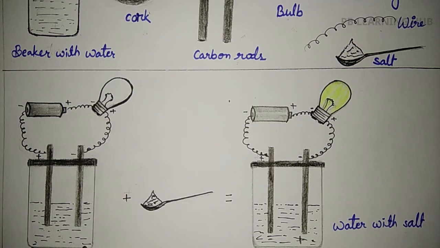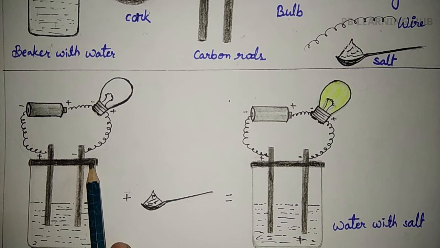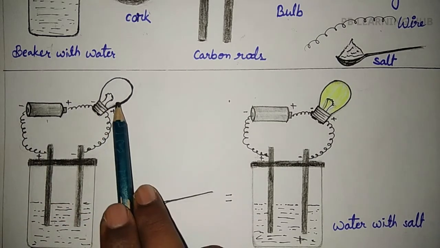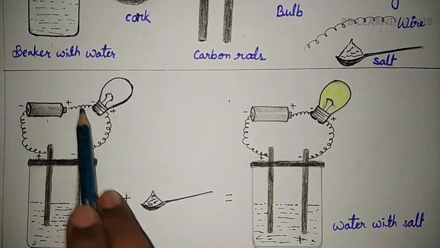First take one beaker with distilled water. Then put over the beaker one cardboard or cork with two holes, and put two carbon rods on it. Then connect these carbon rods, cell and bulb with wire.